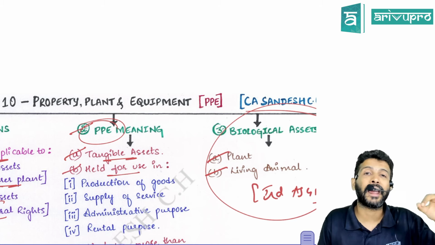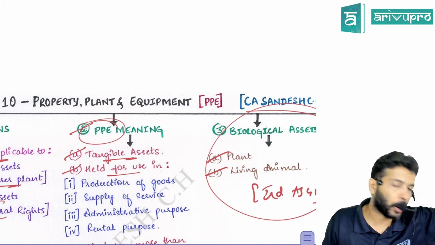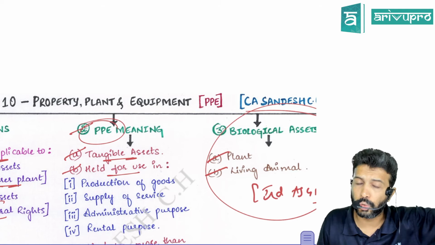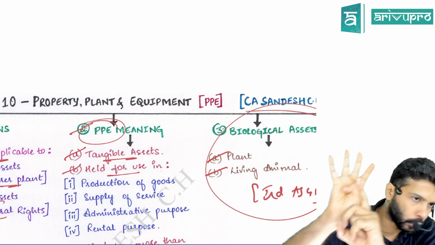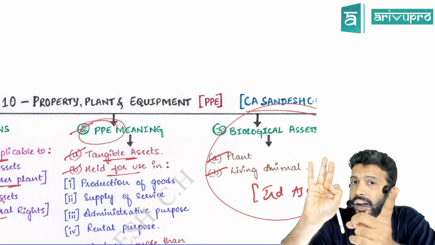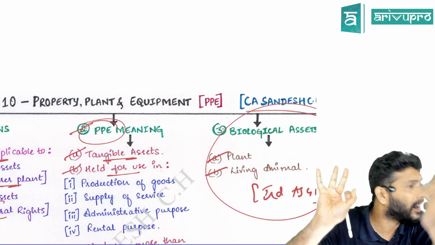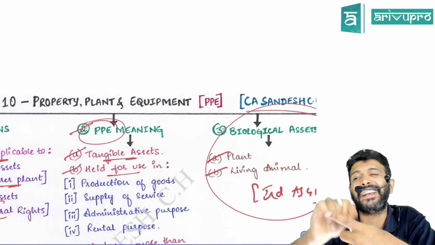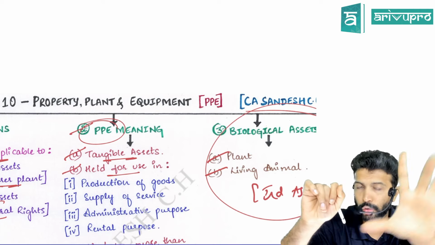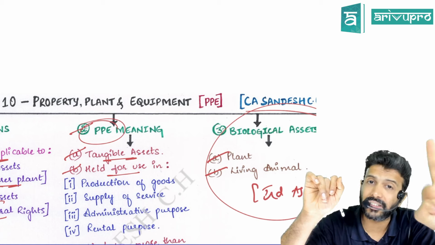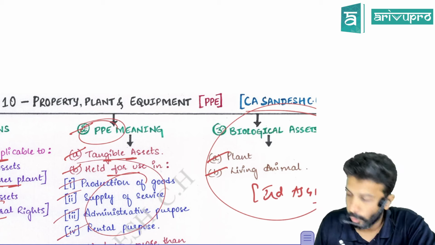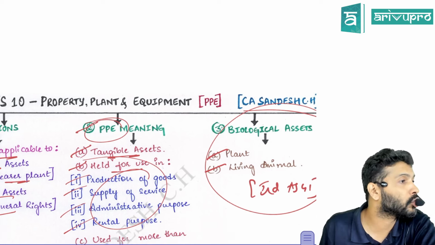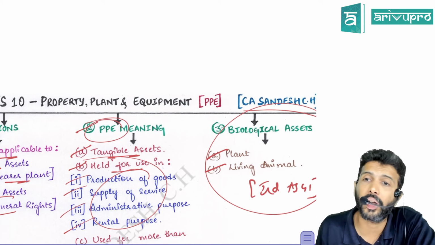Second one is it should be held for use. The property, plant and equipment should be held for use. That usage could be for any of four purposes: in the production of goods, or rendering a service, or administrative purpose, or rental purpose. It should be held for one of the four purposes. Only then can you call it PPE.